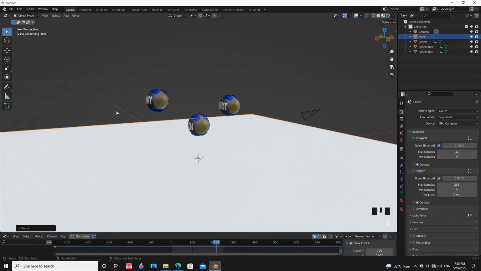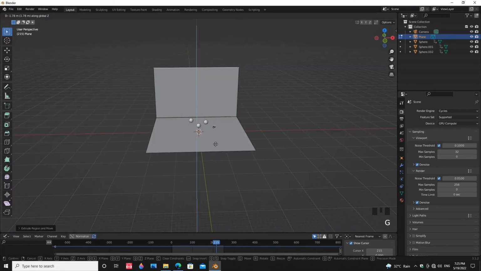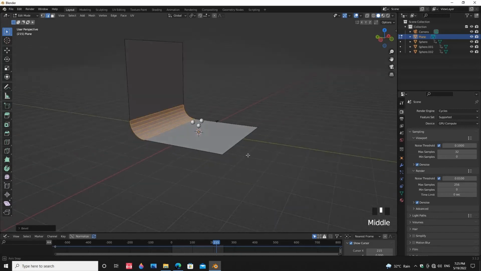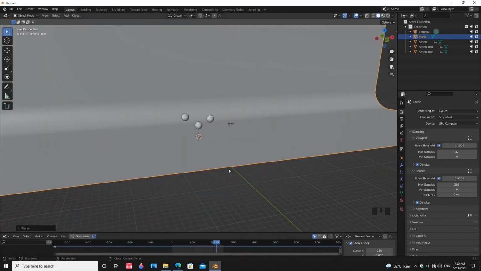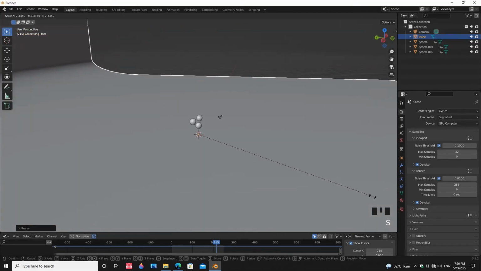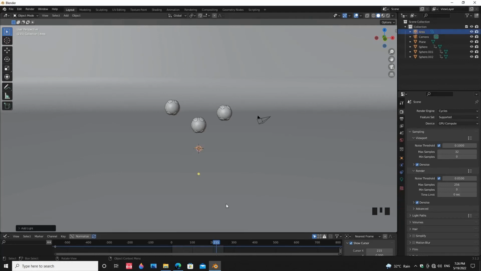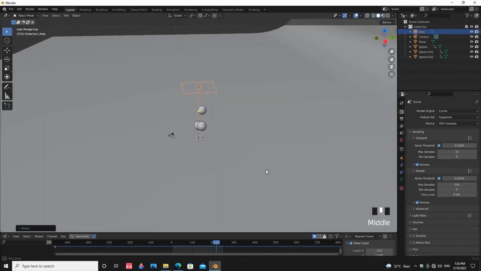Now add a plane and make a background. Add some lights in our scene. Also add material to the background plane.